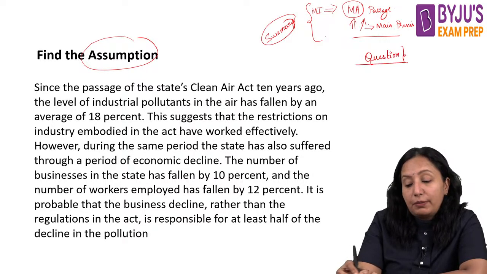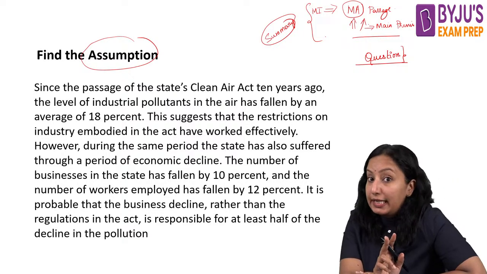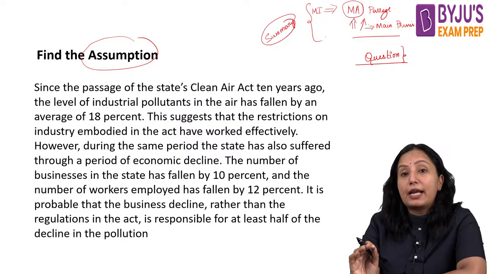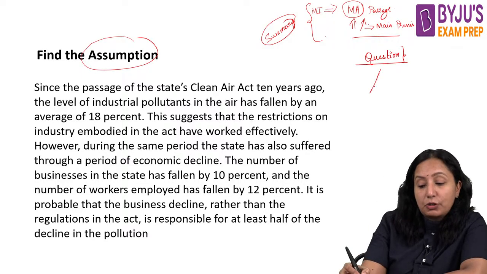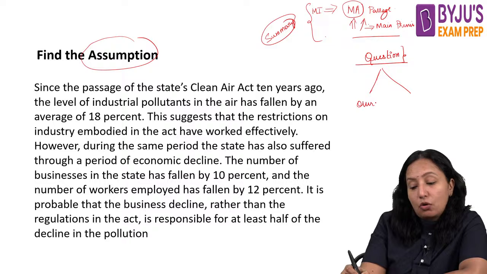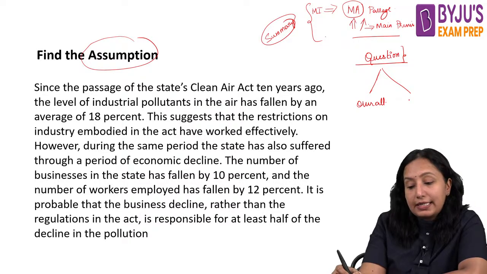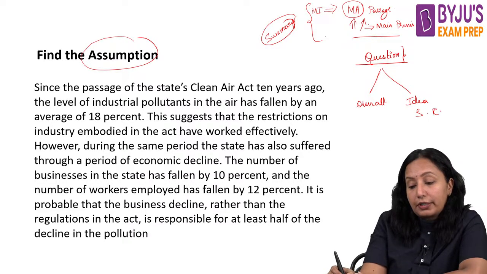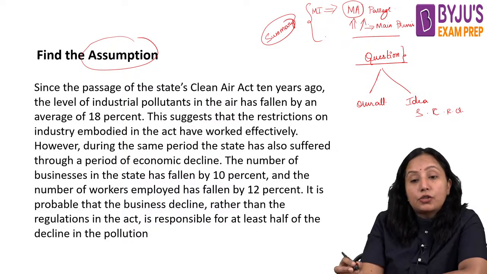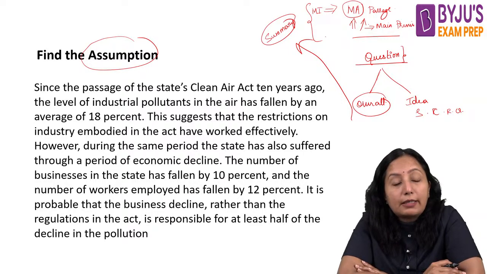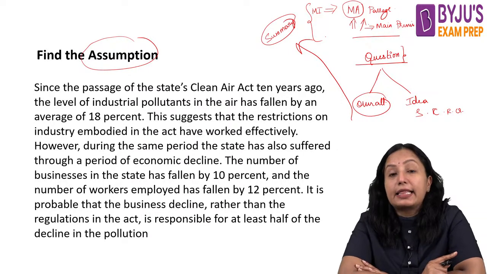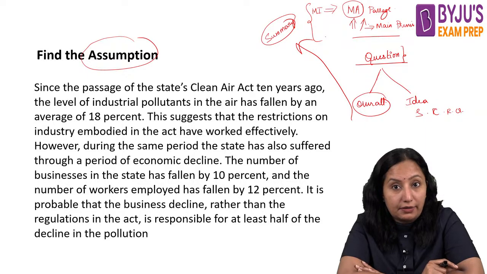Now in the question, let me tell you guys 2 types of questions. I keep repeating certain things because I want you to know these ideas very dominantly. 2 types of questions we'll have. One is the overall reasoning question, another one is the idea specific reading question, your critical reading questions. Overall, from the summary you can get that one argument will be there, and that argument will happen due to certain reasons.